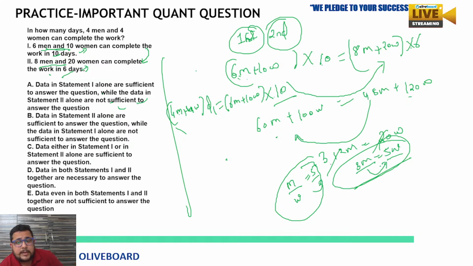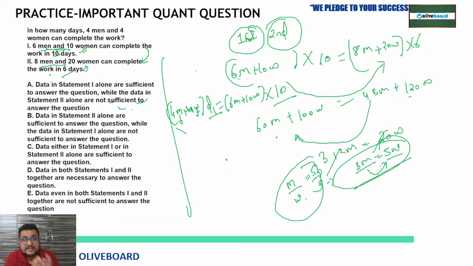Now you have men efficiency is 5, women efficiency is 3. Just put that value and you can get the data. Put 5 and 3 here, so after comparison you will get the value of P1. So no need to solve this much. I explained in detail what process needs to be followed, what you need to check. But in the exam, you just have to follow these steps. What is the requirement? What do I need?